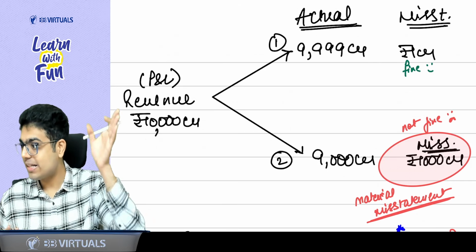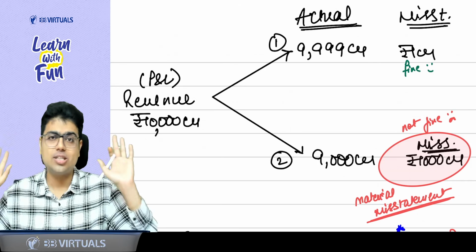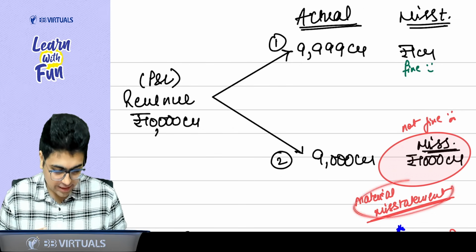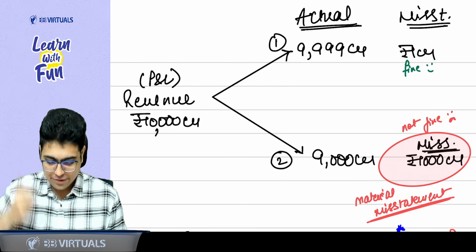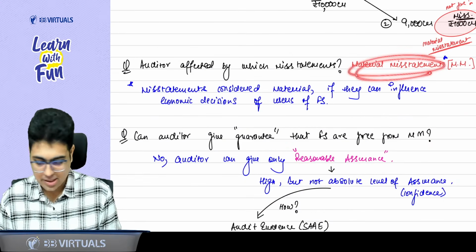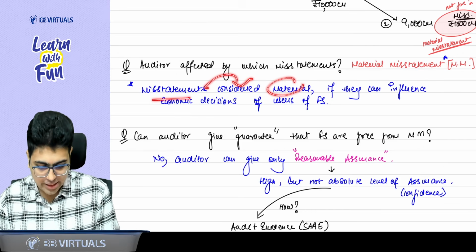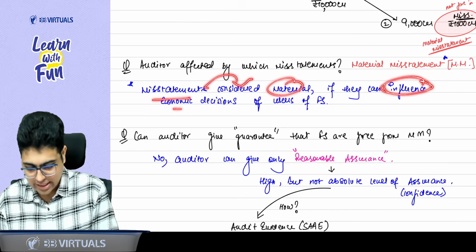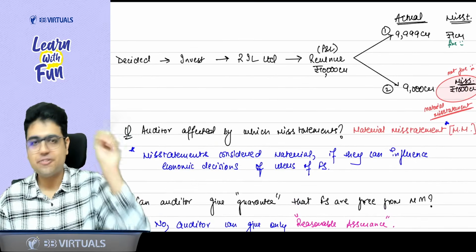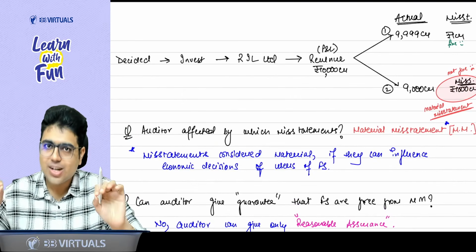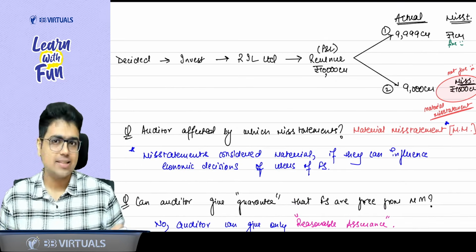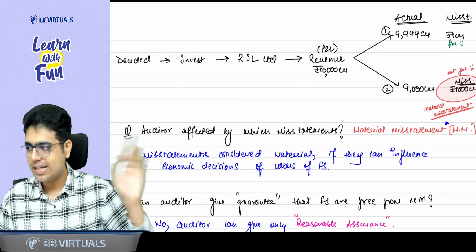A 1,000 crore misstatement in 10,000 is too much. What do you call this misstatement which is too much? This is called material misstatement. This is the definition you study in accounts also. A misstatement is considered to be material if it can influence the economic decision of the user of financial statement. These are the misstatements which affect the user, and the auditor also cares. The auditor is also affected by material misstatement only. Is this concept clear? Yes, sir.